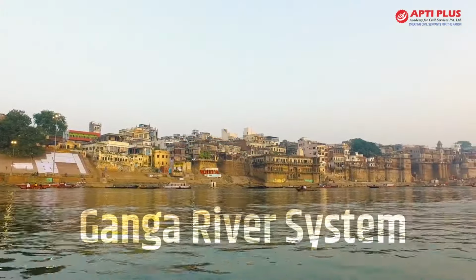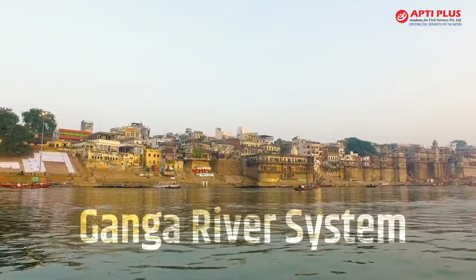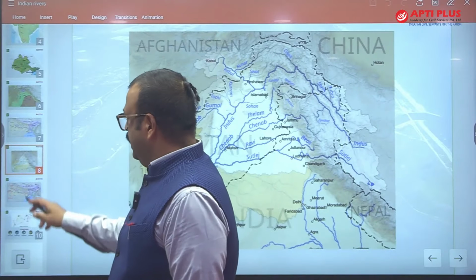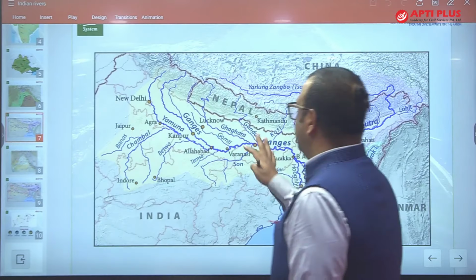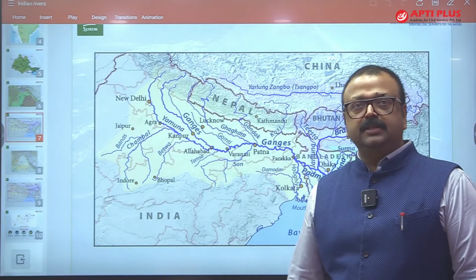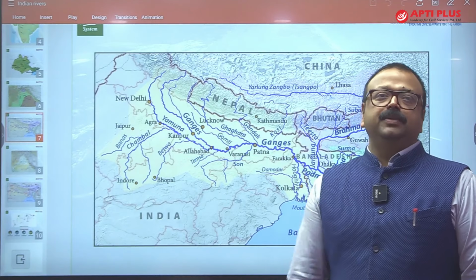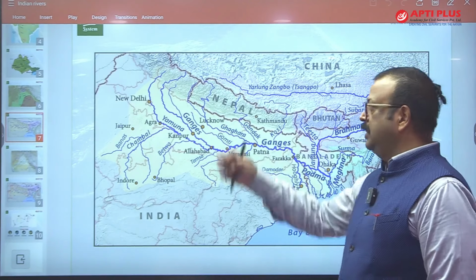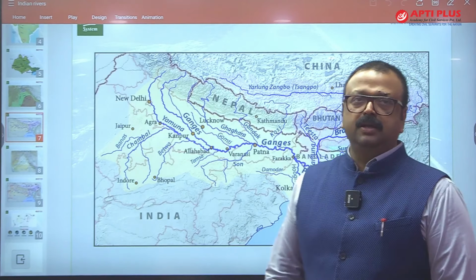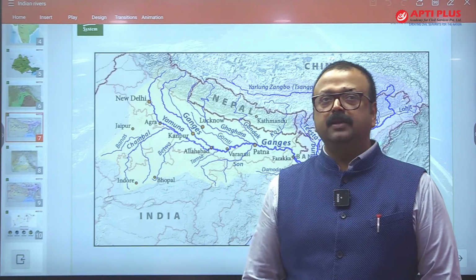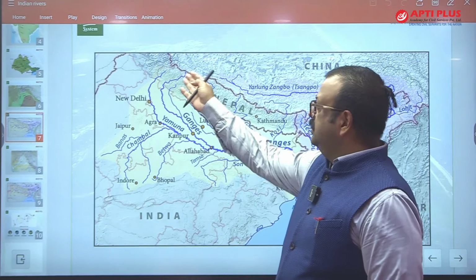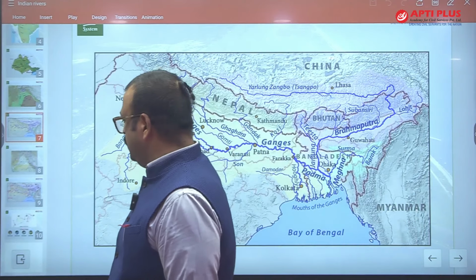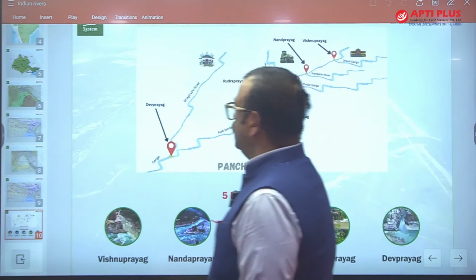Next one is Ganga River system. Let's come to the Ganga River system. And this Ganga River system is what? The largest river basin in India, and this is what the map is showing, the Ganga River system. Largest river basin of India, lifeline of India, and lifeline of this North India plain, the upper Ganga plain, middle Ganga plain and lower Ganga plain. Where it originates in the Himalaya, and it's not a simple stream, there are many streams which are going to make it Ganga.